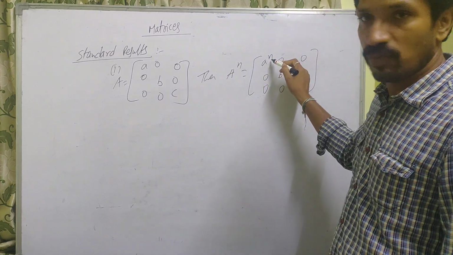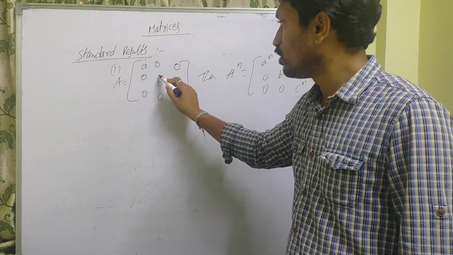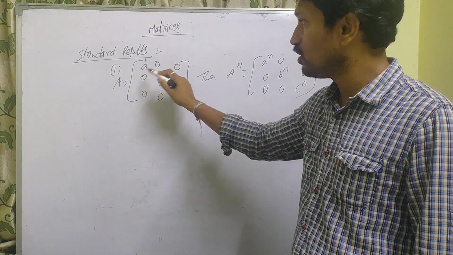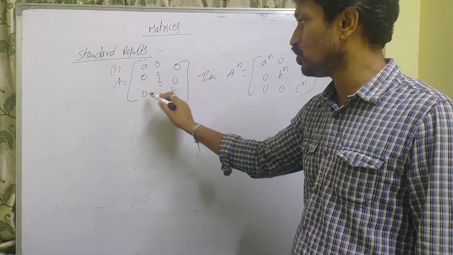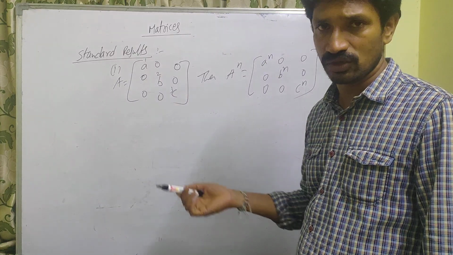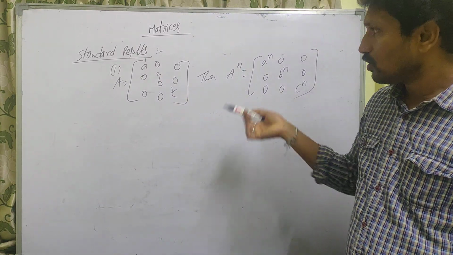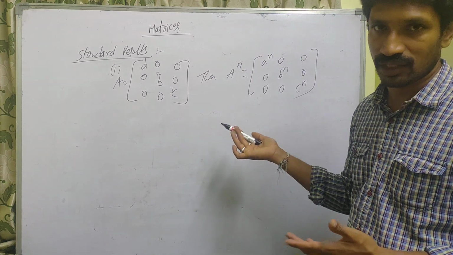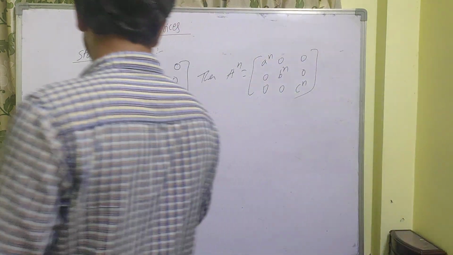In the place of the diagonal entries, we take 1, 2, 3: just 1 power 2021, 2 power 2021, 3 power 2021. That is your answer. If you don't know this formula, it takes more time to complete the problem, more than 3 hours. It is not easy.